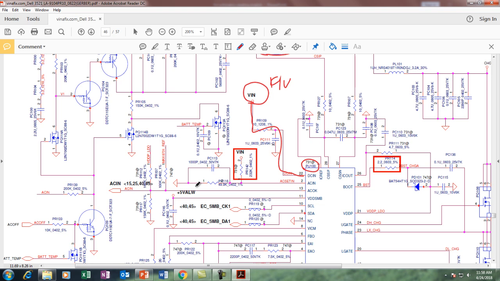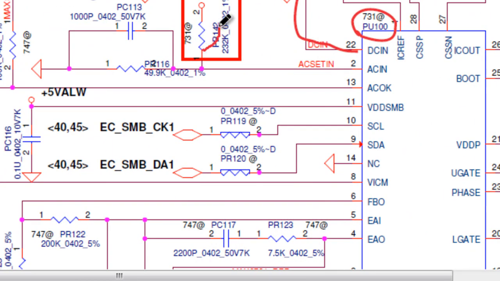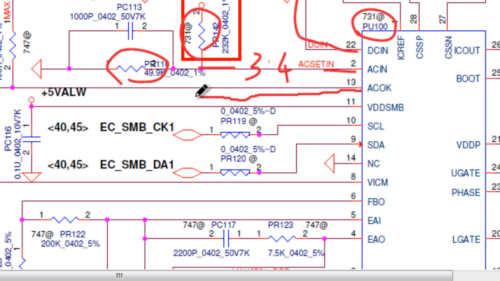Here is a current divider. There are two resistors, one is this resistor and another is this resistor. So the current divider resistors generate a voltage of something like 3.4 volts at pin number 2. When the voltage develops at pin number 2, at that time this chip comes to know that adapter current is present.